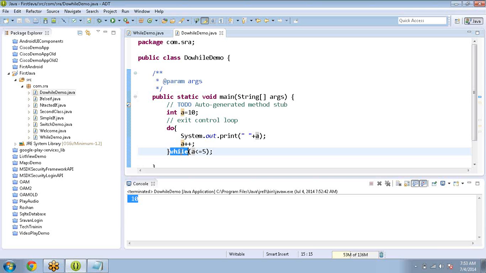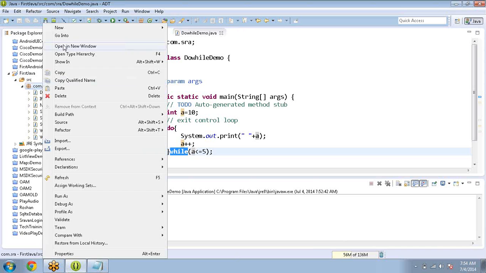Next, another important thing. Up to now we discussed if, while, do while, switch. None of the conditions contain a semicolon after the condition, but the do while loop contains a semicolon after the condition. The reason is, in if and the others, if the condition is true, program execution goes to the next line. But here, if the condition is true, control will go back. Is it clear? What is do while? What is while? Okay, is it okay?